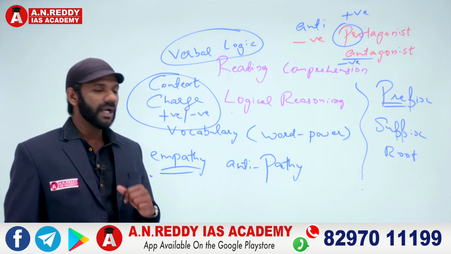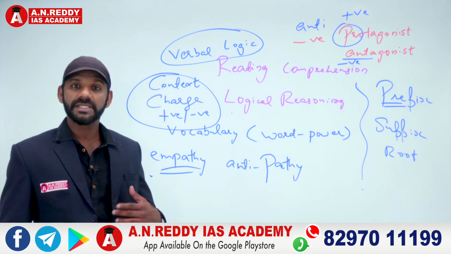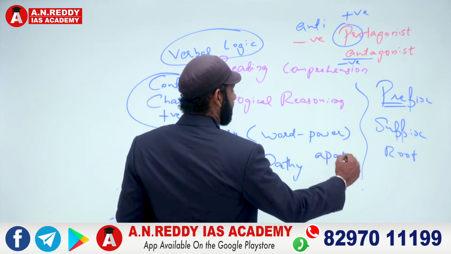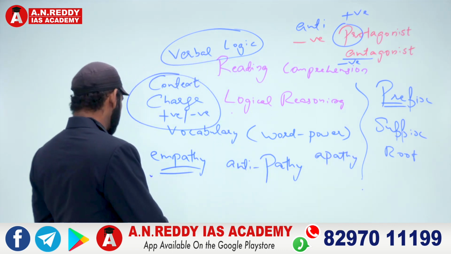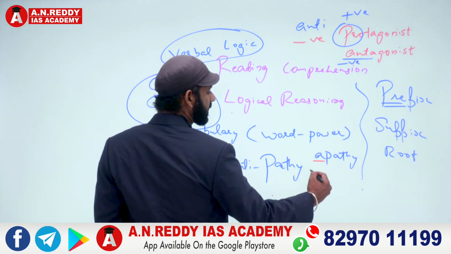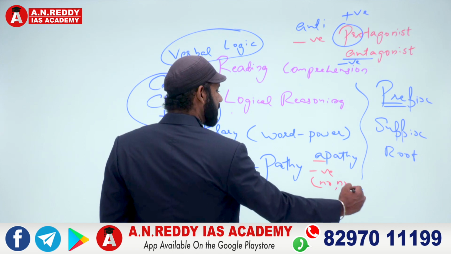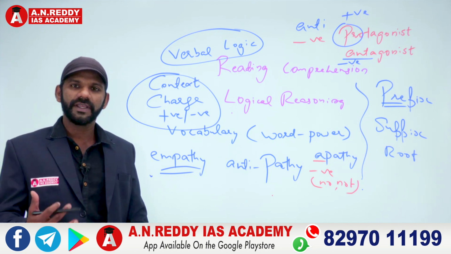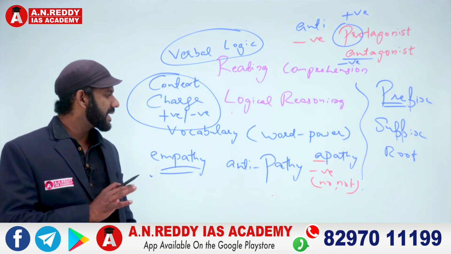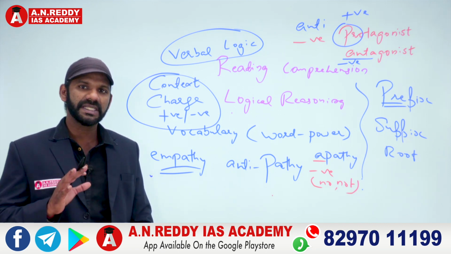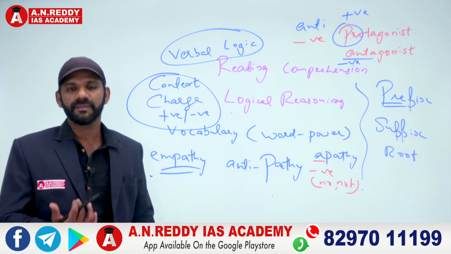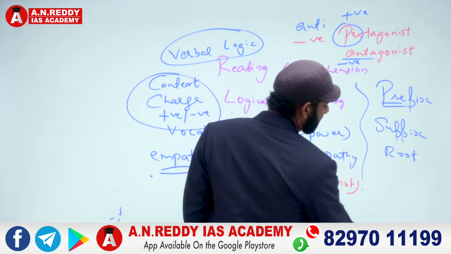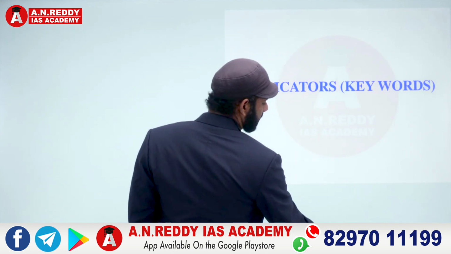Antipathy. One more word can be the opposite of sympathy. It also contains pathy. Apathy. Now, apathy is a negative word because a is a negative prefix meaning no or not. If I say apathy, that means no pathy, no feelings of kindness for others. So I can say antipathy and apathy are negative words. The simple reason is anti and a are negative prefixes. So if you divide a word into prefix, suffix and root, you can make some educated guesses about the meaning of that word as well as the charge of that word.